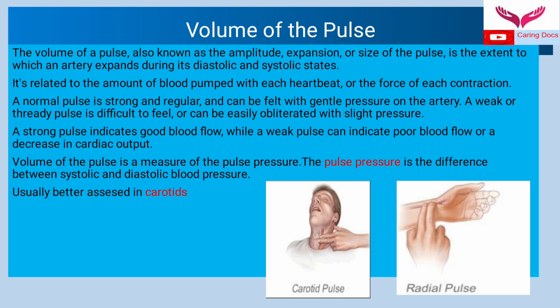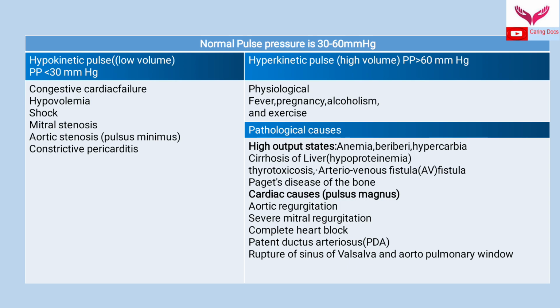The volume of the pulse is the measure of the pulse pressure. The pulse pressure is the difference between the systolic and diastolic blood pressure. Volume of the pulse is better assessed in the carotid, but we can assess the volume in the radial arteries also, though it is better appreciated in the carotid pulse. So the volume is assessed by the pulse pressure, which is the difference between the systolic and diastolic blood pressure. Normal pulse pressure is 30 to 60 mm of mercury.